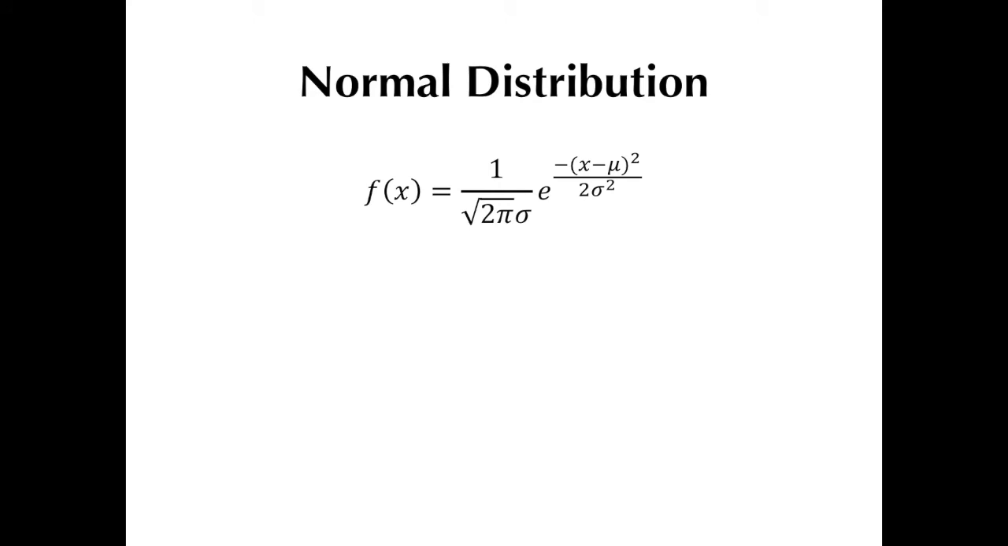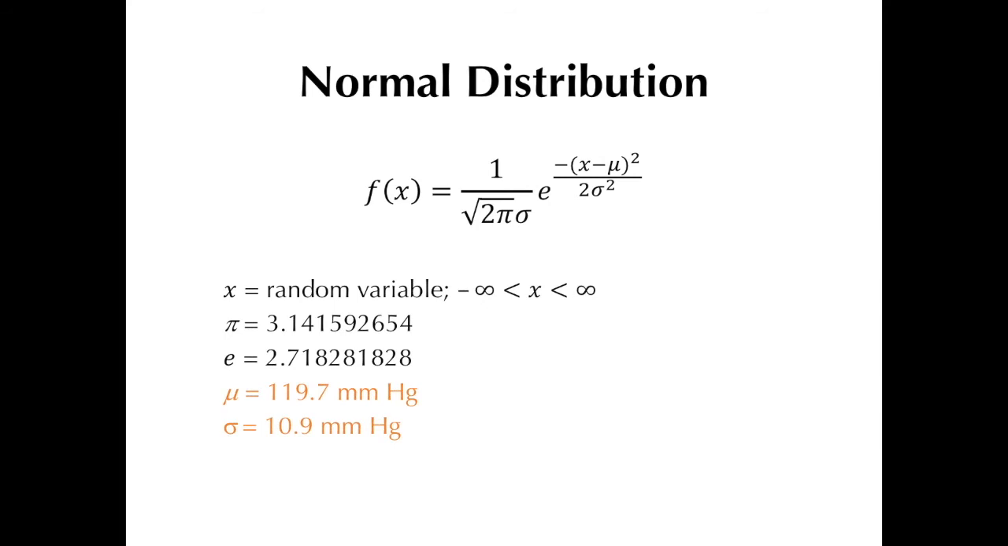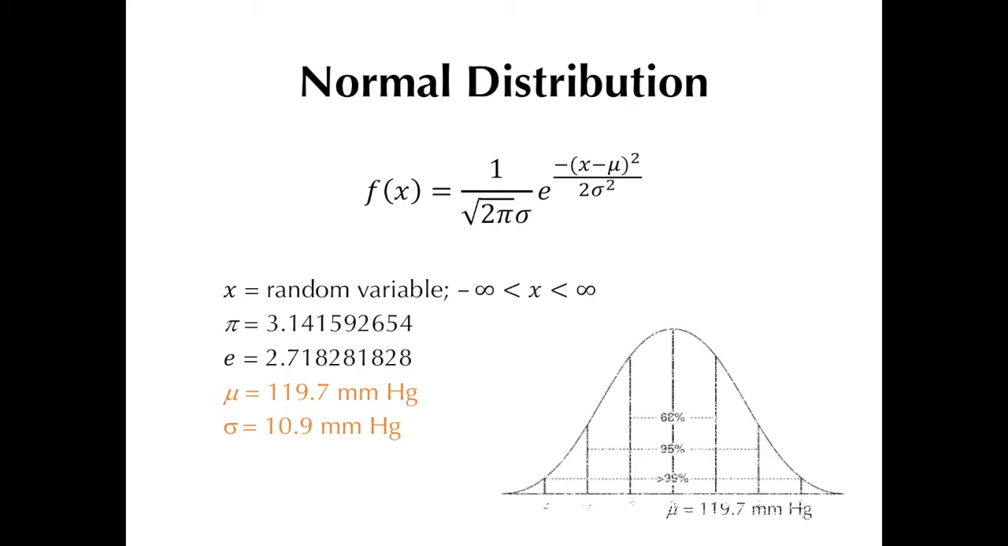Here we have again our normal distribution PDF. Let's consider the group of 200 patients to be our whole population, and with that we assign 119.7 millimeters mercury to our mu and 10.9 millimeters mercury to our sigma. Now, if we are to draw our bell-shaped curve, our mean, which is in the center, will have a value of 119.7 millimeters mercury.